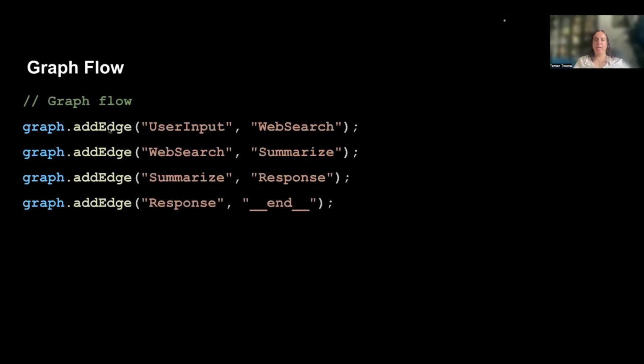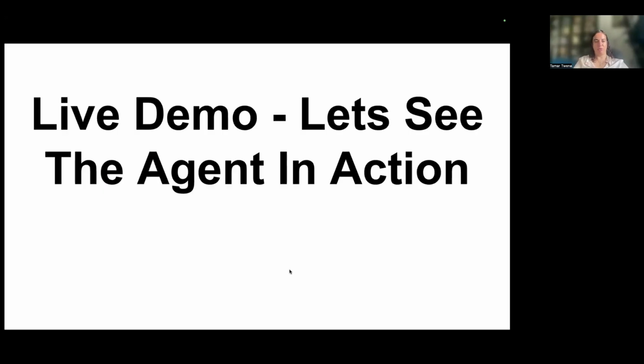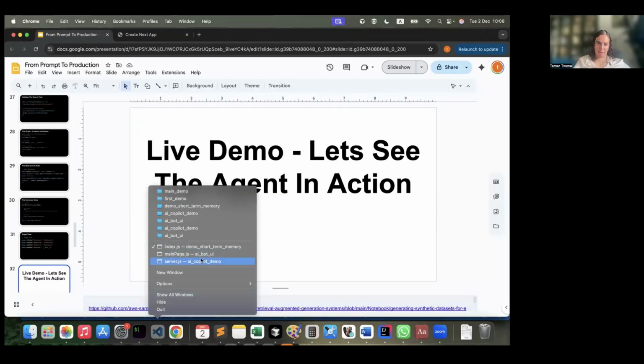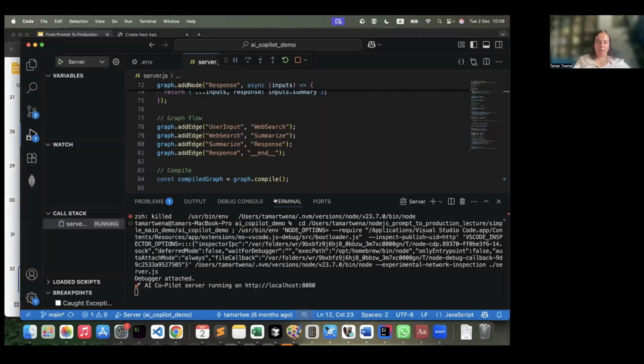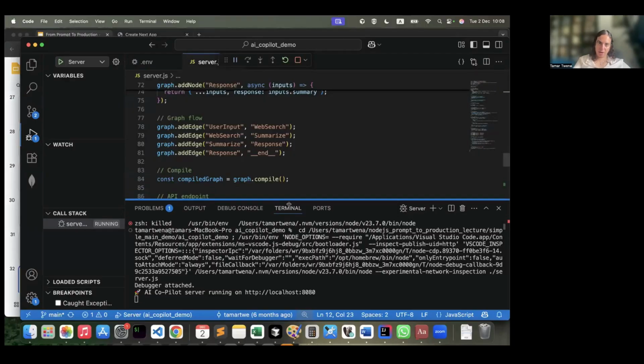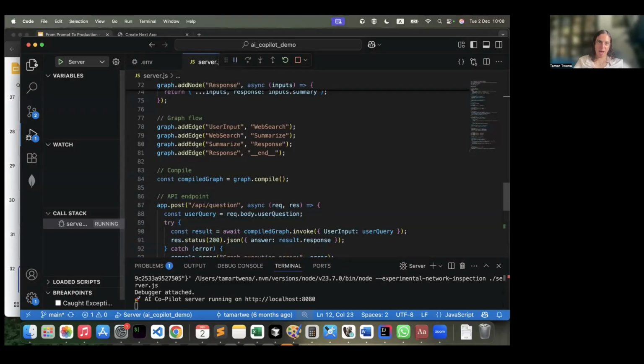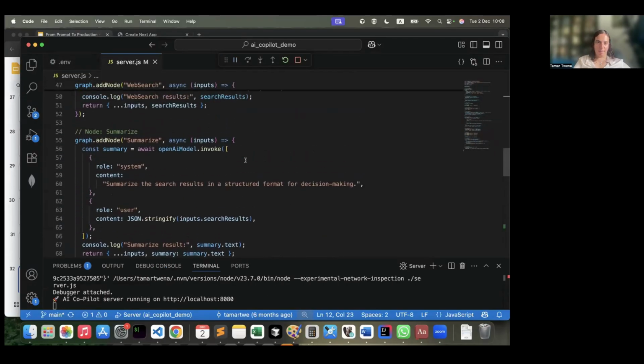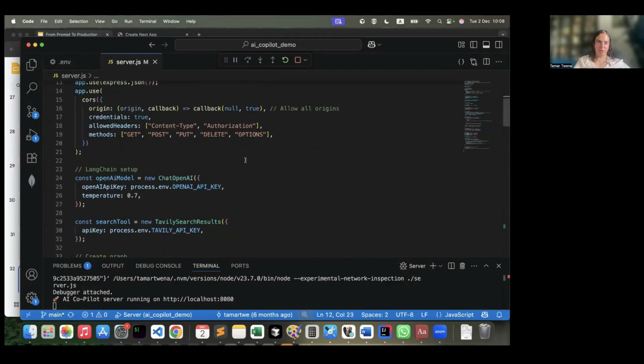That would be the full graph structure with four nodes: user input, web search, summarize, and response. So now we will go to the code again, and let's look at the code real quick. It's already running here. So that is the code that I showed you before.